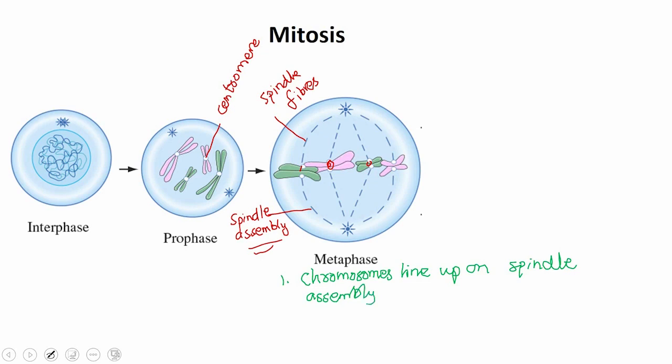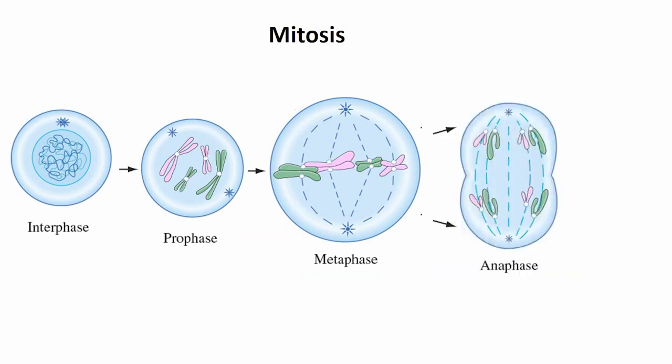Then there comes the third phase, which is called anaphase. In anaphase, as you can see, two distinguished poles begin to develop. The spindle fibers tend to stretch the chromosomes from the centromere region. Each chromosome which has been duplicated now begins to separate, and this separation takes place at the centromere region.